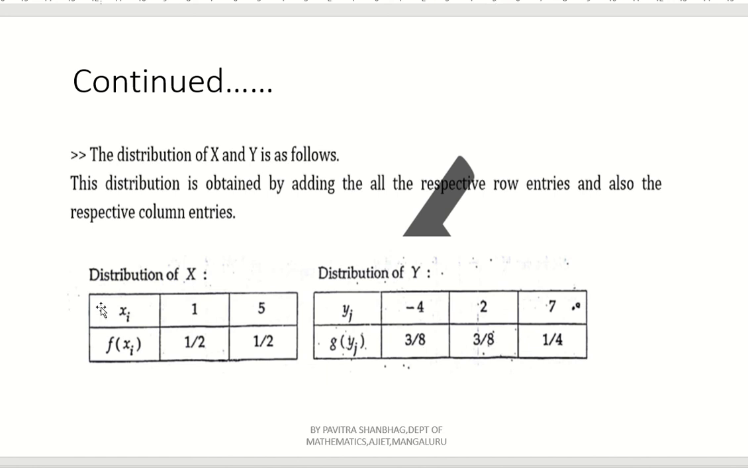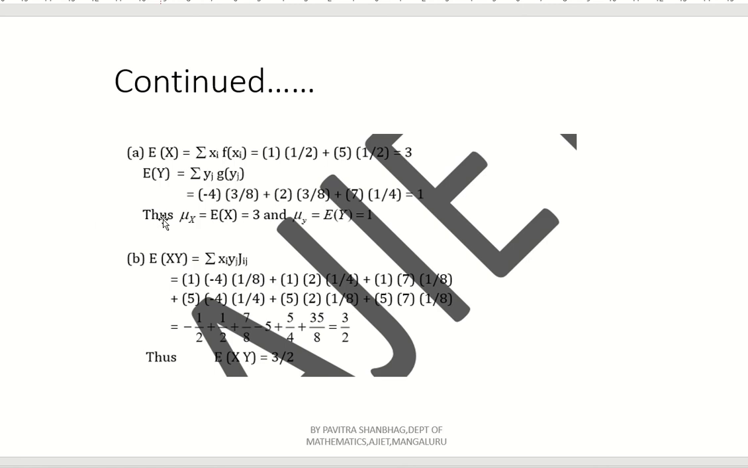Now we can easily find the expectation of x as well as the expectation of y. Why? Because the expectation of x is nothing but the summation of x into f(x). So 1 into 1 by 2 plus 5 into 1 by 2. So what will we get? 1 by 2 plus 5 by 2 means 6 by 2, that is 3. See, the expectation of x we should get is 3.